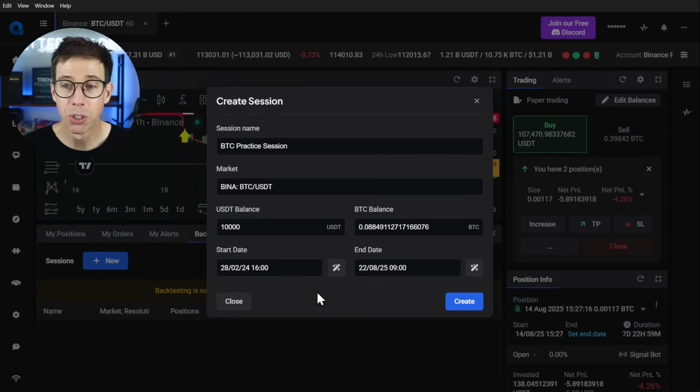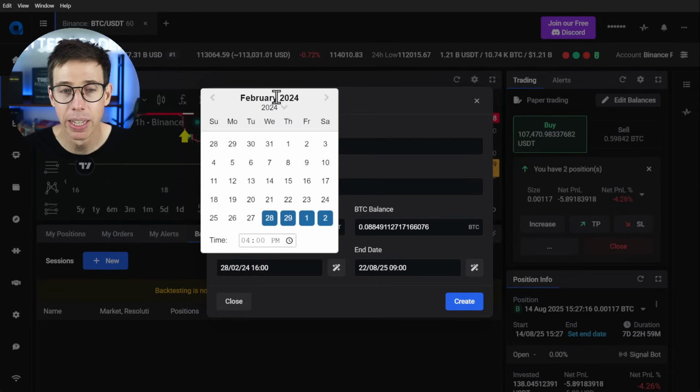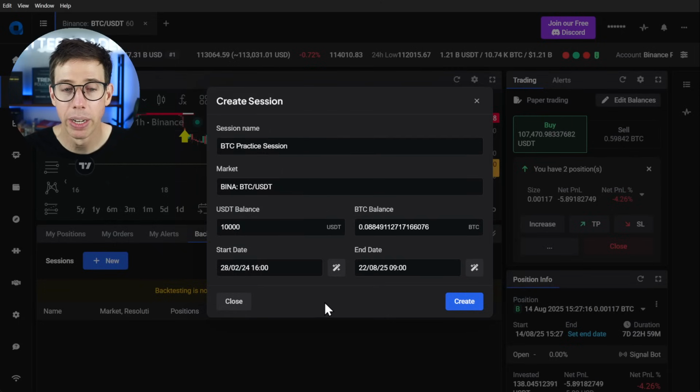Now, if you're someone that watches charts every single day, as soon as I see a date, I kind of have a good idea of what's happening during this time. But we'll go ahead and do that. And again, you can start with that date and you can say, well, I want to modify this, not February 2024. I want to go to February 2021 and trade from there.